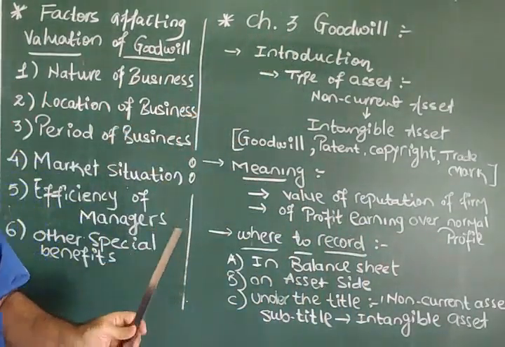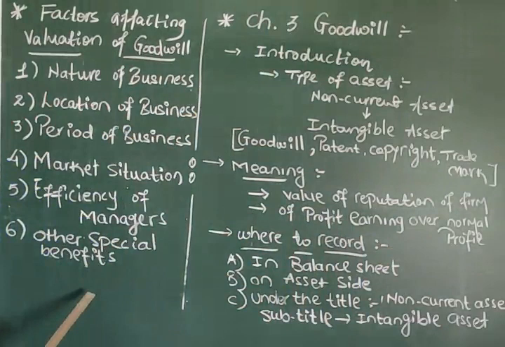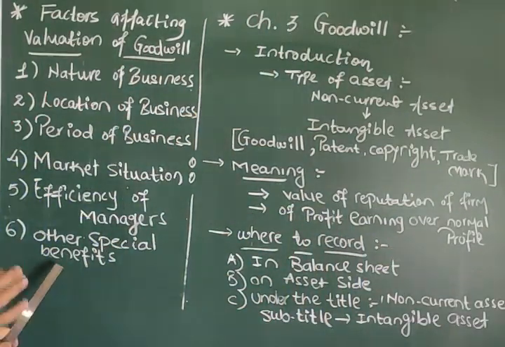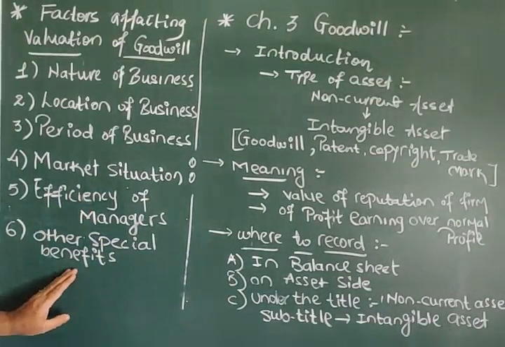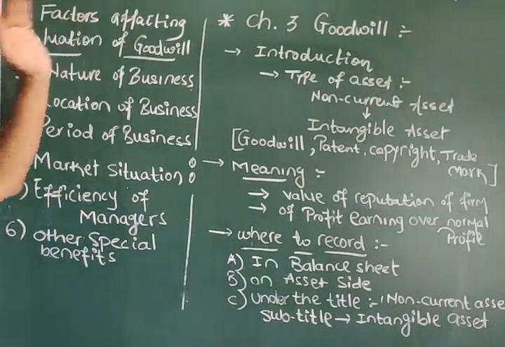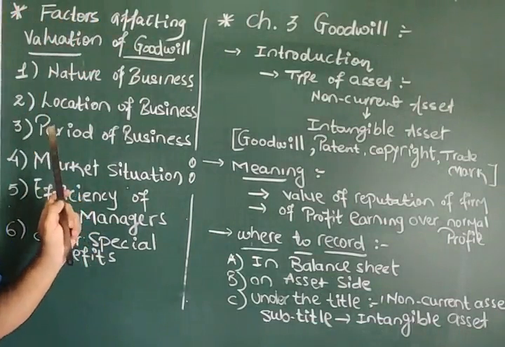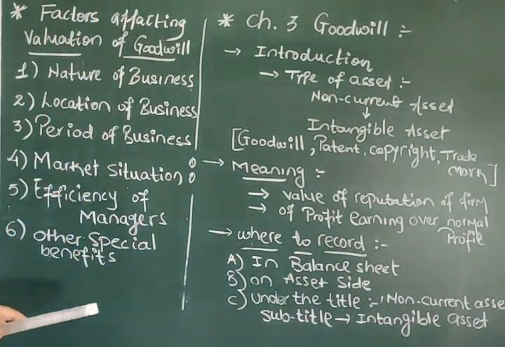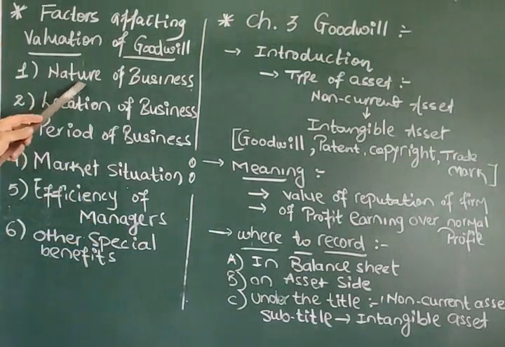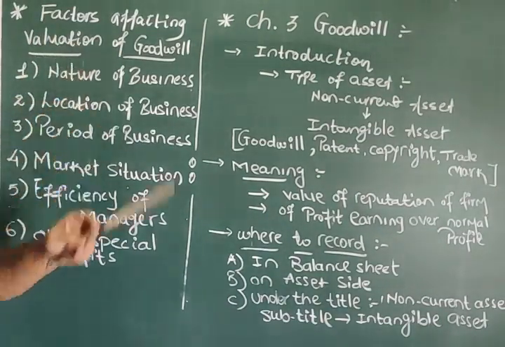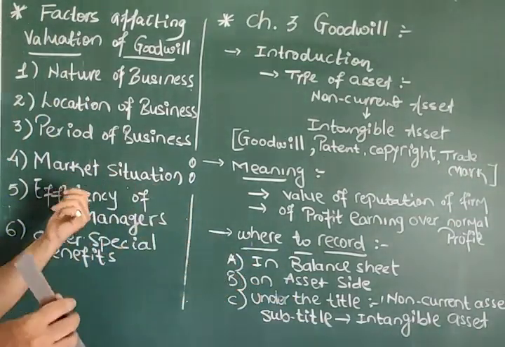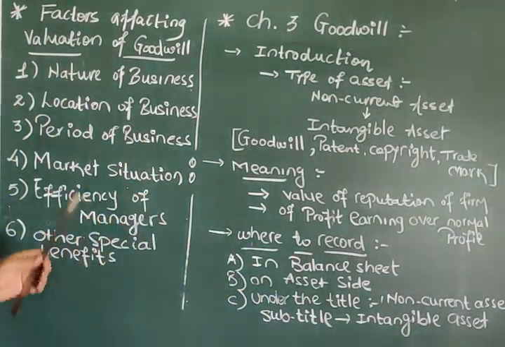So in this way, if the firm is having other special benefits, it affects the valuation of goodwill. Is that clear? Nature of business: if the firm is having a special kind of business, obviously it affects valuation. Location: in a prime location, goodwill is more. In some odd location, it may affect negatively.